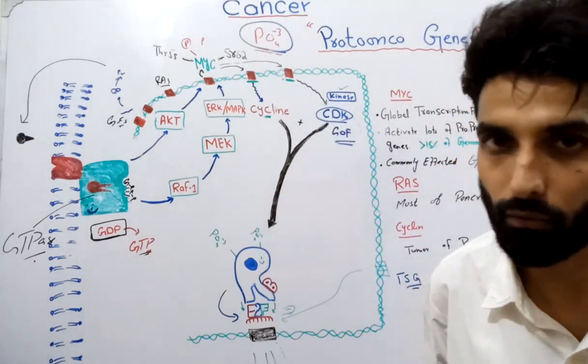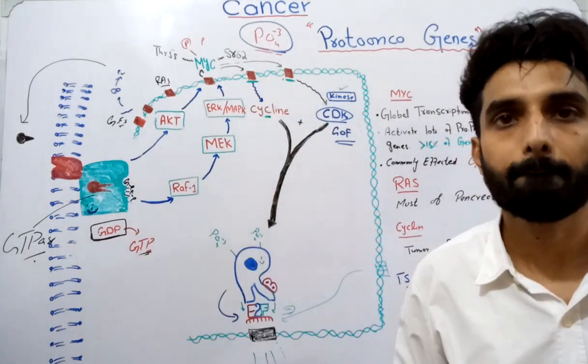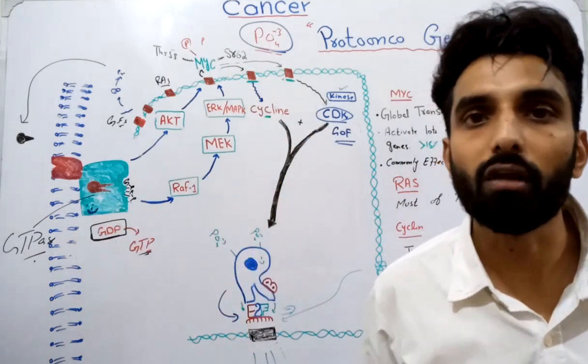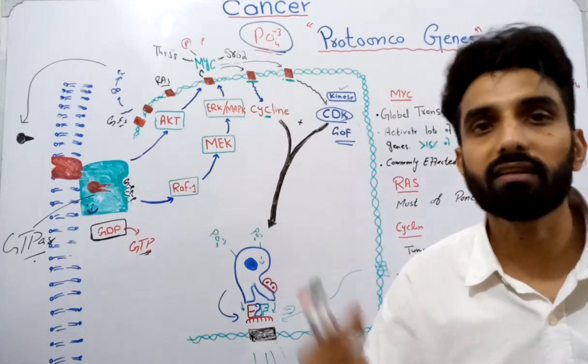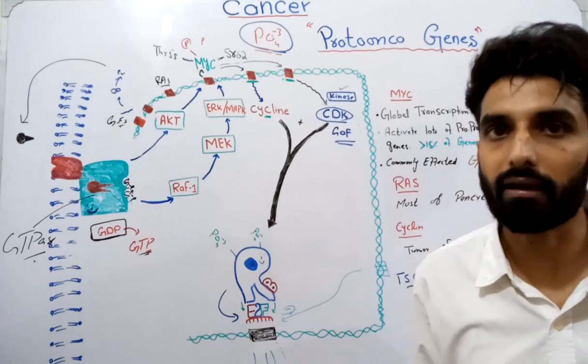by attaching a phosphate group. And once this MYC is activated, it will activate lots of other pro-proliferative genes, and the process of replication and cell proliferation will start. So this is happening in a normal mechanism.